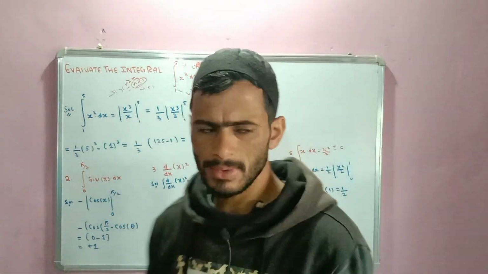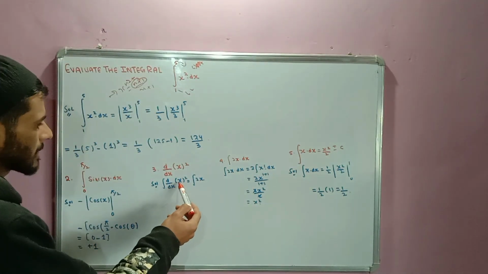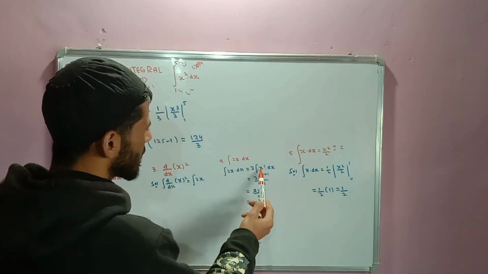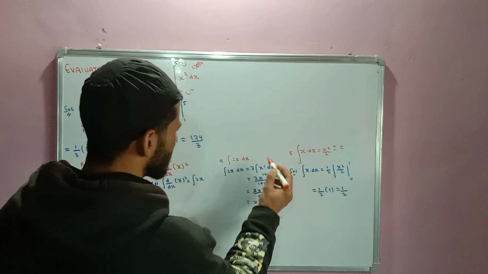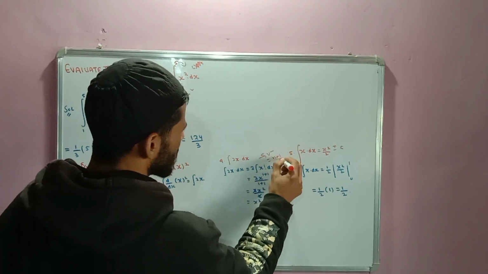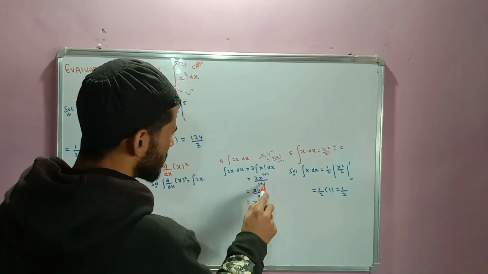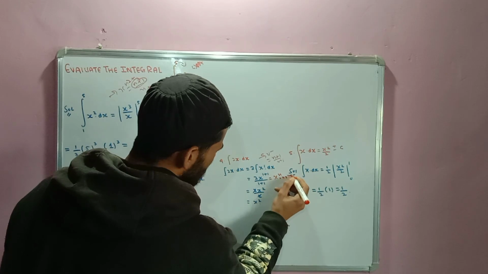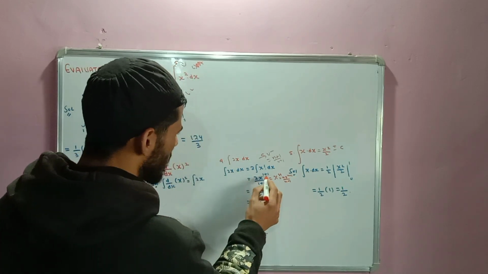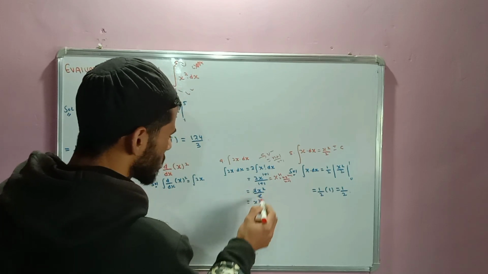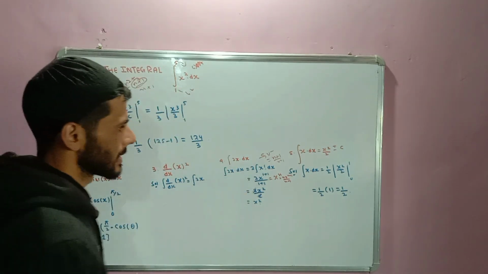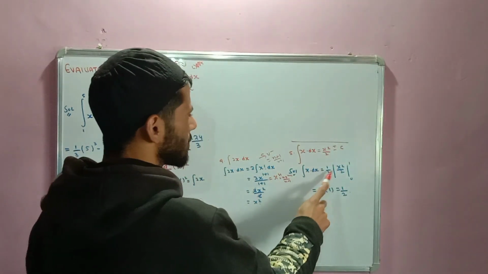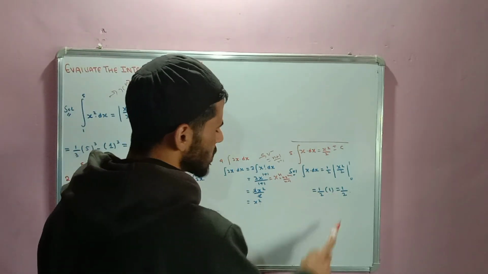Now d by dx of x square, the integral of d by dx of x square, that is 2x. The integral of 2x into dx: first take 2 outside, x power 1 into dx, that is 2 times x power n plus 1 divided by n plus 1. So 2 times x power 1 plus 1 divided by 1 plus 1, that is 2x square by 2, the 2s cancel, giving x square. That is the integration of 2x into dx. Then the integral of x into dx is x square by 2, so from 0 to 1 it is 1 by 2.